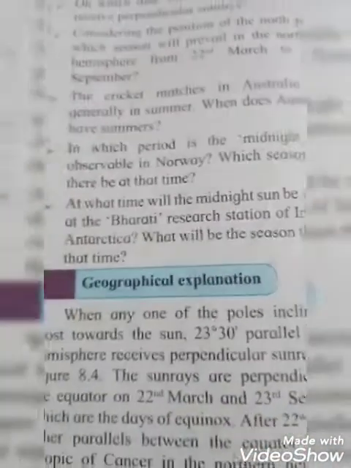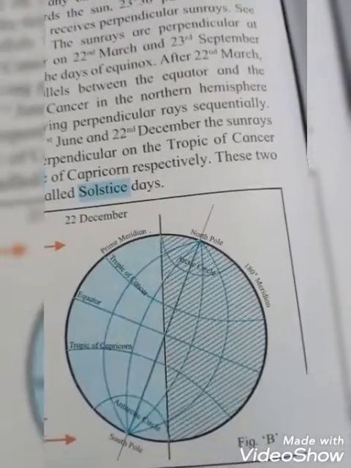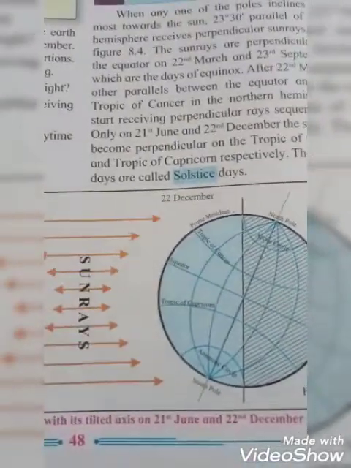Next question, the cricket matches in Australia are generally in summer. When does Australia have summer? Our answer will be from 23rd September to 21st March.